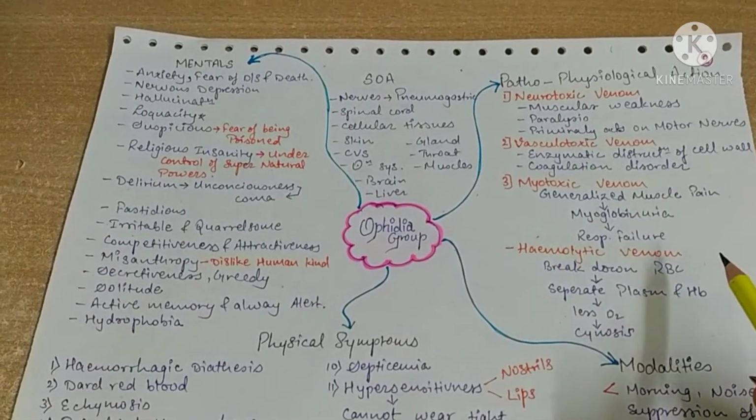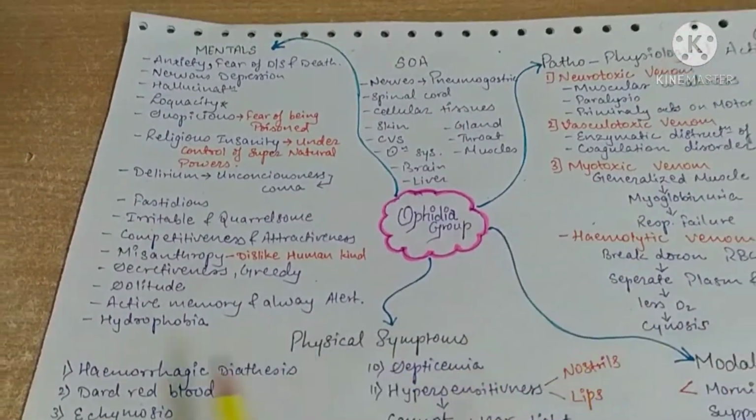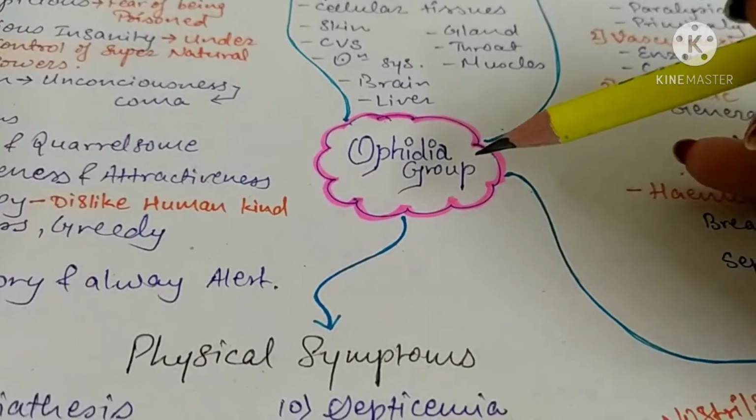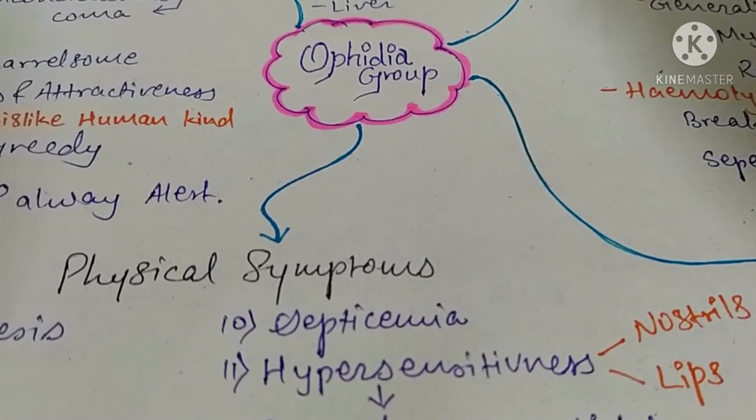This is the second page which I have tried to explain by making such kind of mind maps. So likewise, we studied the Ophidia group. We are going to study all the other groups and families.